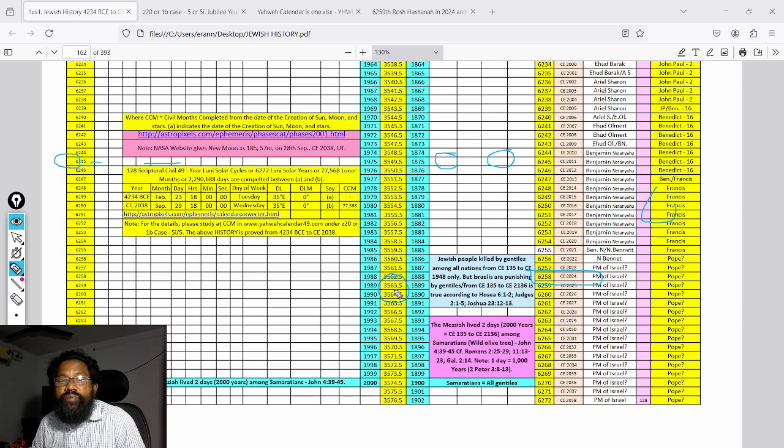Therefore, the 3564th release year is completed. You can compare in Jewish history and in Yahweh's clock also. So we should know both Jewish history and Yahweh's clock. After that, we can calculate easily